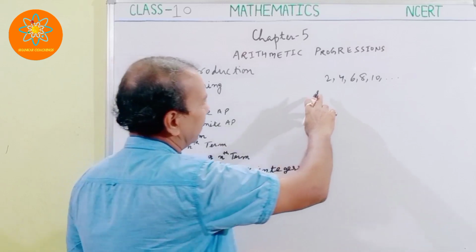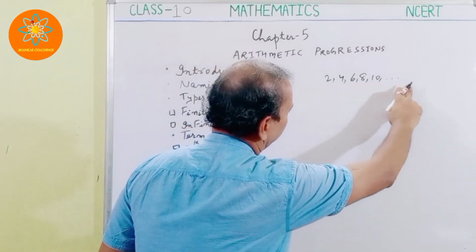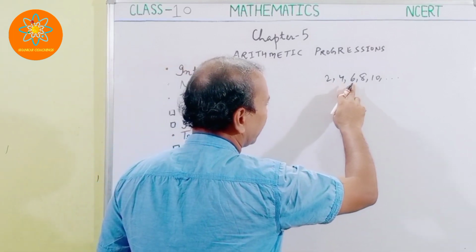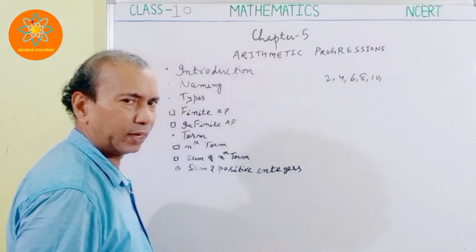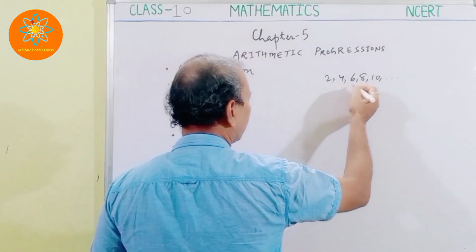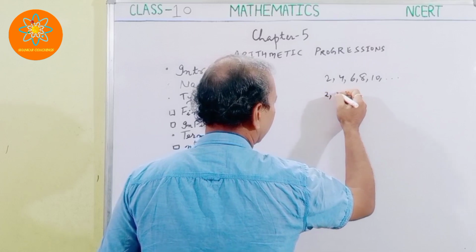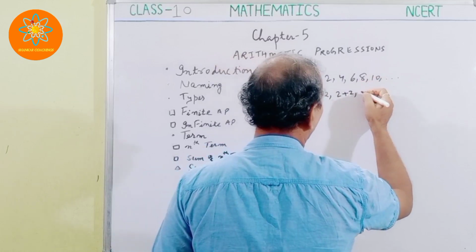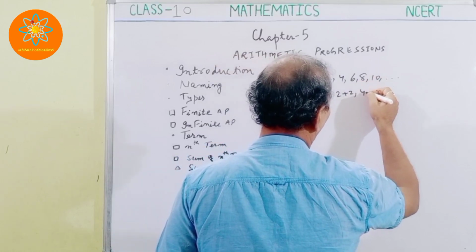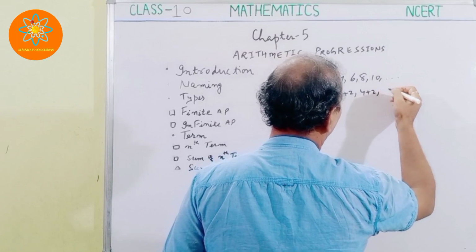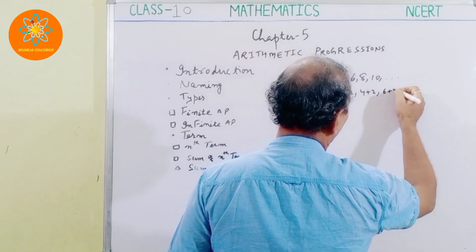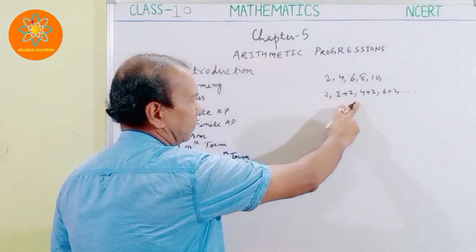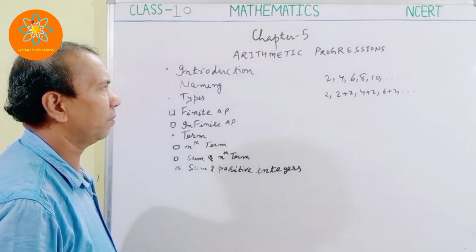It means this is forming an arithmetic progression. It is 2 here, then 4, 6, 8, 10. So 2, the next one is 2 plus 2, then 4 plus 2, then 6 plus 2. Like this, it is forming a certain pattern. That's why we call it an arithmetic progression.